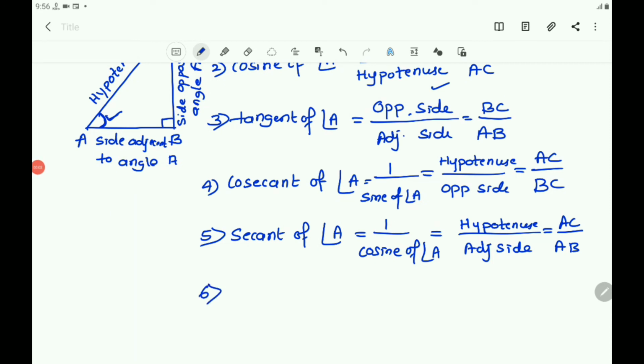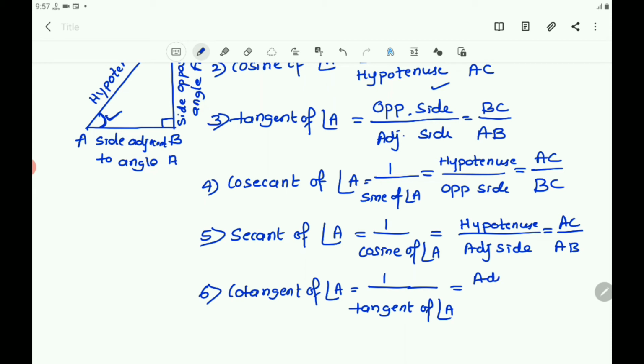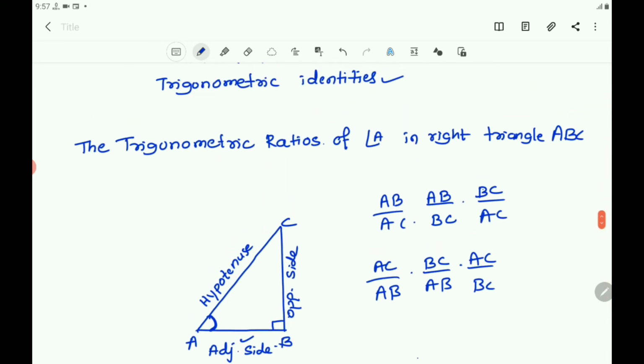Then the sixth one is cotangent of angle A. Cotangent of angle A is 1 by tangent of angle A. You know tangent is BC by AB, so its reciprocal has the adjacent side in the numerator: adjacent side by opposite side, that equals AB by BC. So here you got 6 ratios.